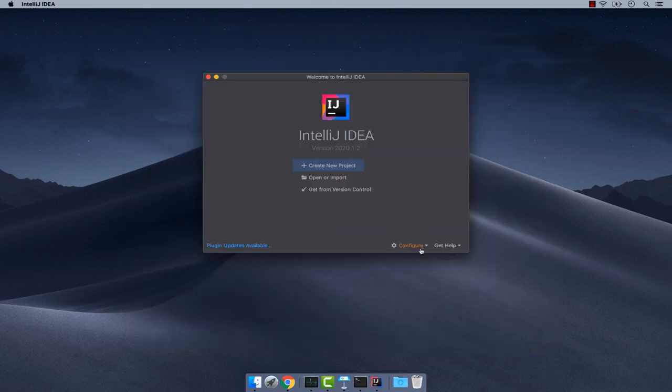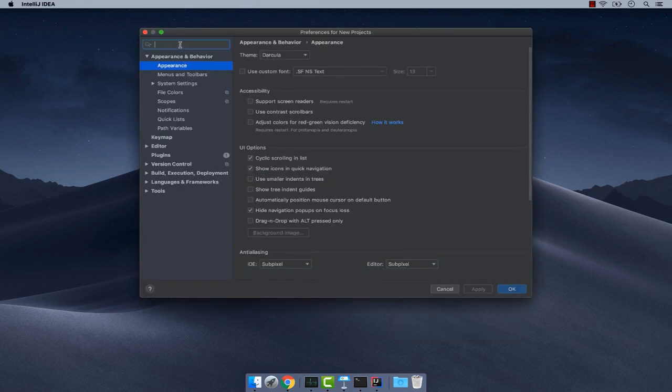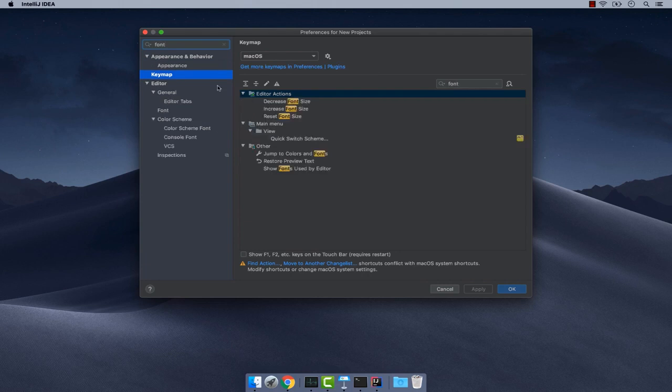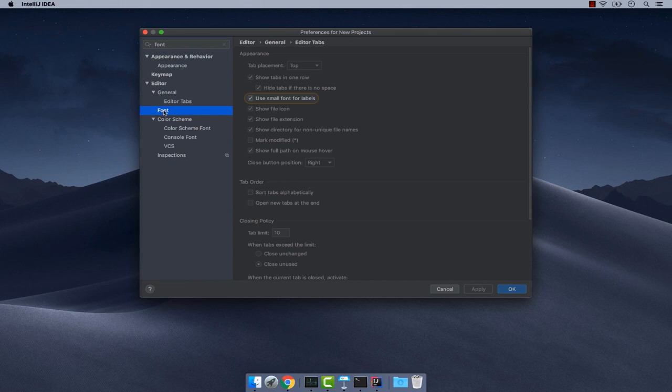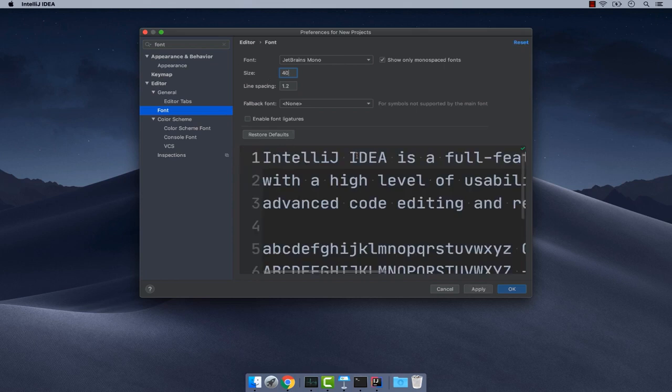And one more thing that I'm going to do is simply increase the font size. So right here, and then right here, let me simply search for font, and then into general, right here, we do have the actual font. So I'm going to change this to something very big so you can see exactly everything I do.